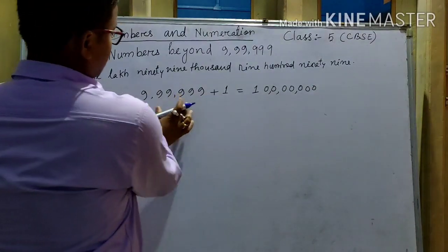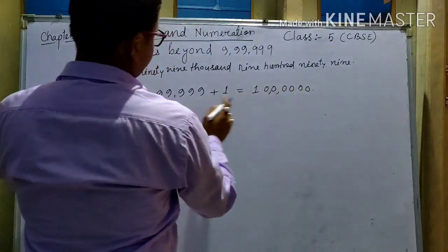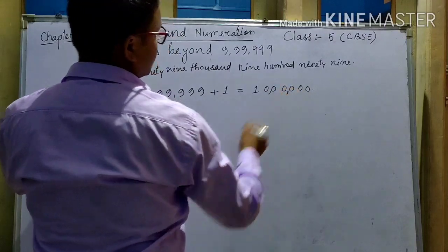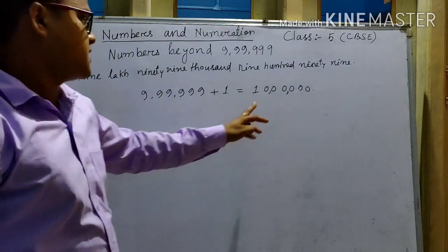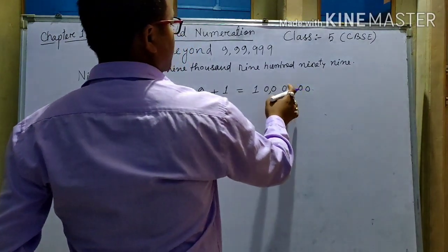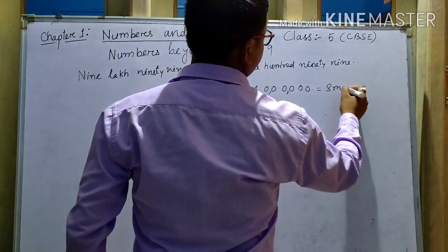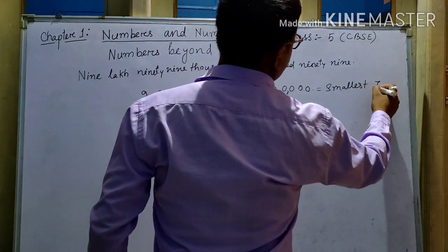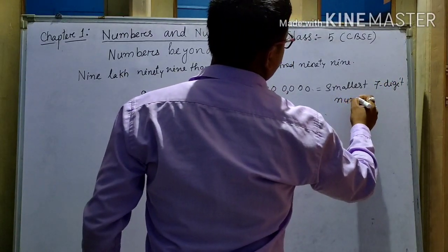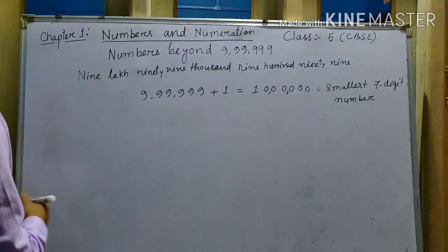So what do we get? A 1 with zeros in place. This is the smallest 7-digit number: 1 2 3 4 5 6 7. This is the smallest 7-digit number.